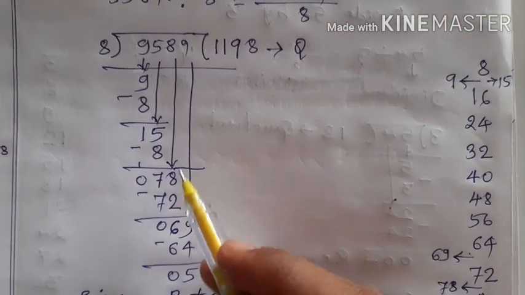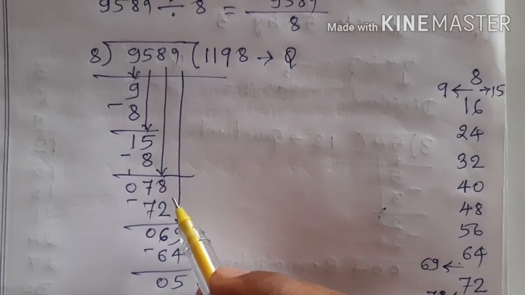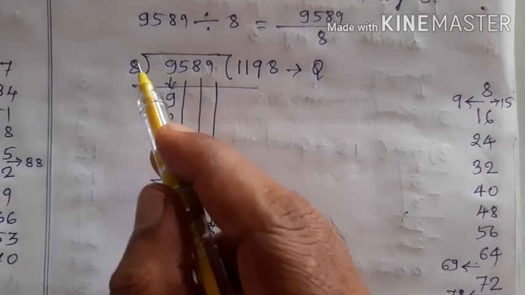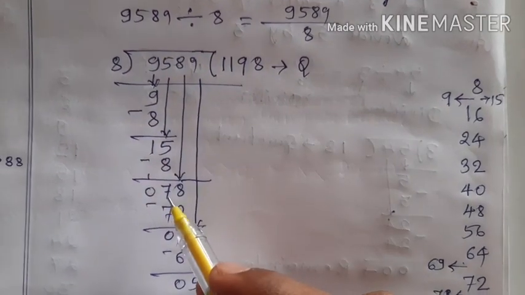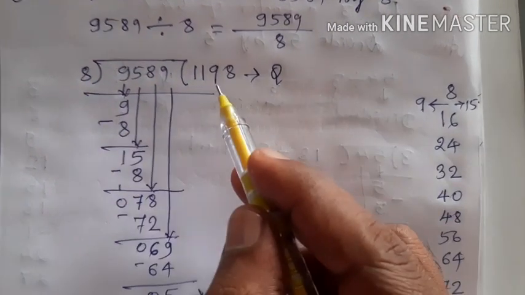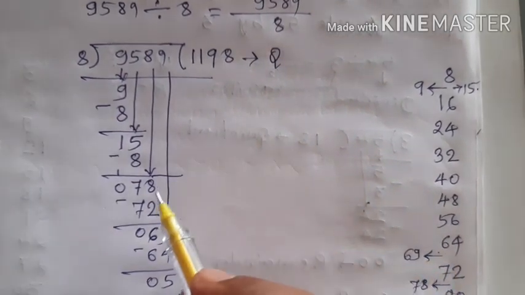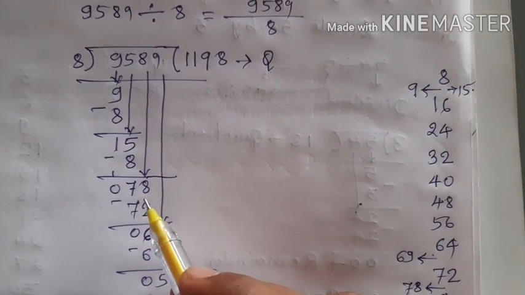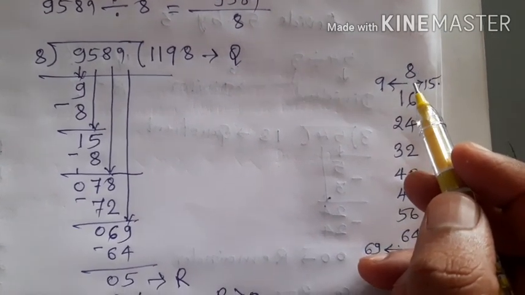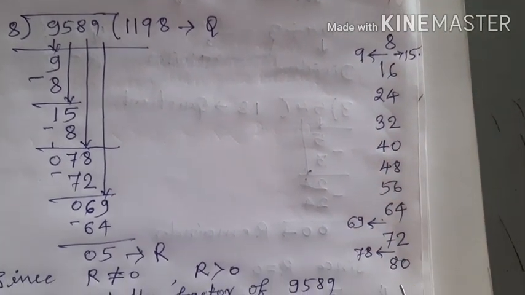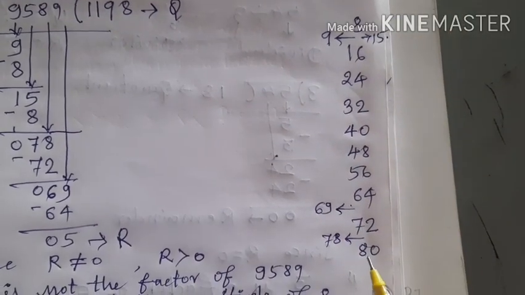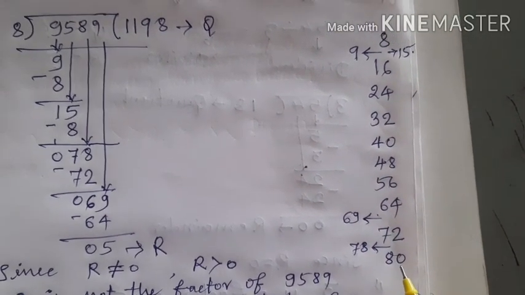Now after taking the next digit down, the number formed is 78. You compare this 78 with 8. And the number 78 is greater than 8. That is why I will not put 0 here. I search 78 in the table of 8. Does 78 directly come in the table of 8? No. 78 is not there in the table of 8. Then where does it come?